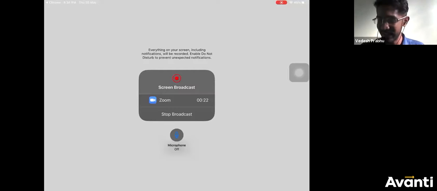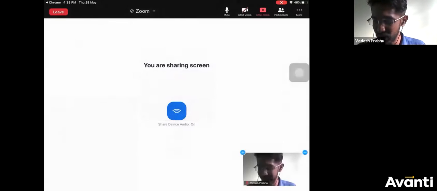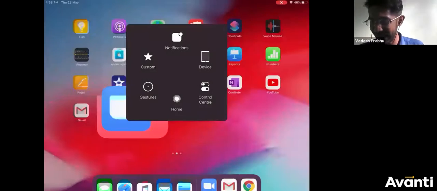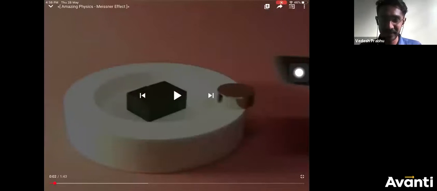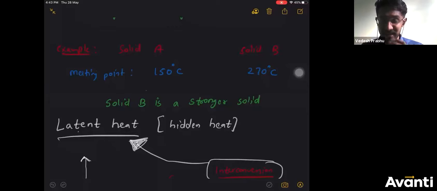Nevertheless, it is very interesting to see this amazing activity. On your screen now, you can see this Meissner's effect. Observe carefully everything. So this is it, and now another explanation, a simple explanation of latent heat, which will help you understand it.